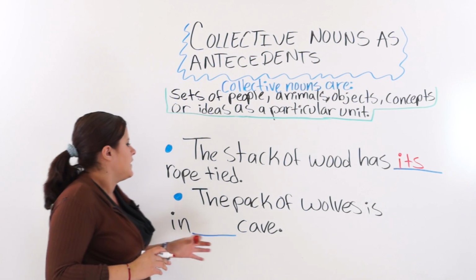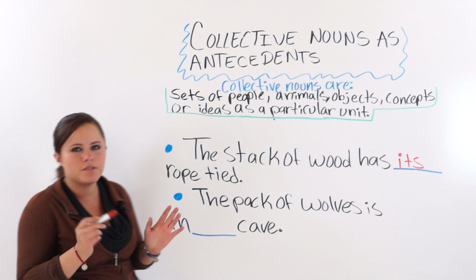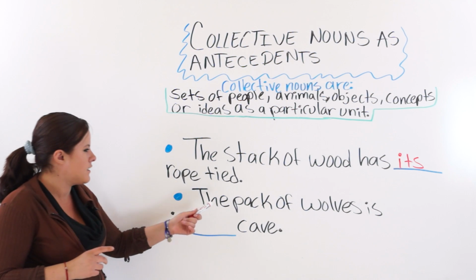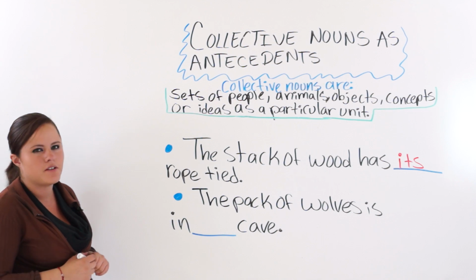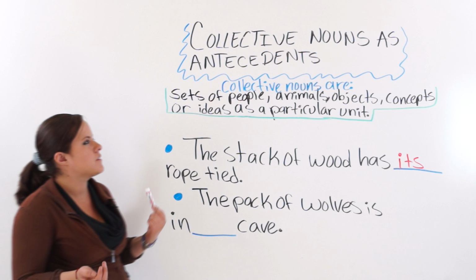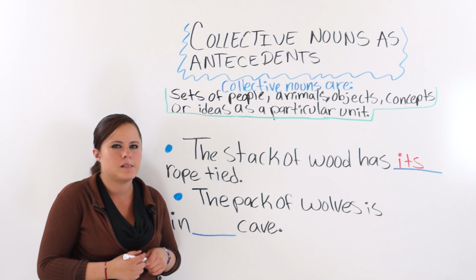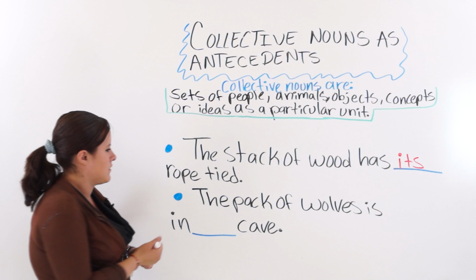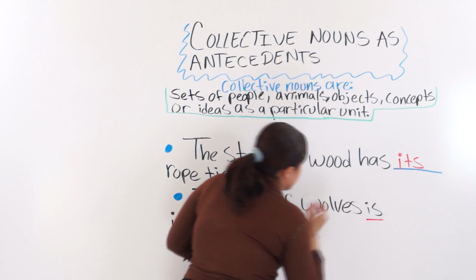All right? And the last one says the pack of wolves. This one is kind of tricky. The pack of wolves is in blank cave. The pack of wolves. Is it a plural or a singular collective noun? It is a plural collective noun. The pack is singular. That's why we are using is.